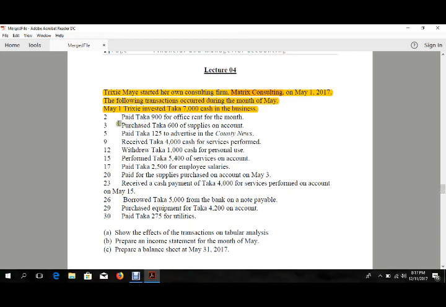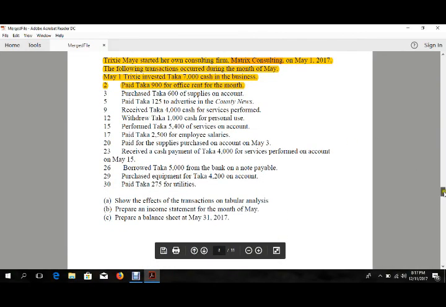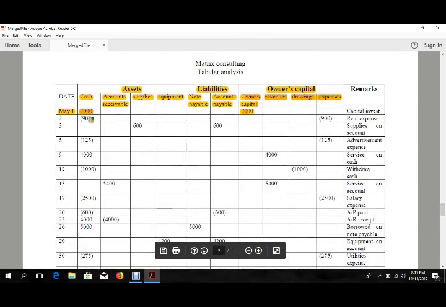Second entry is paid 900 taka for the office rent of the month. Trixie paid 900 taka cash on May 2. As we know that rent is an expense, we will put it in the expense section, and you can see that we have a parenthesis here. Basically this parenthesis is treated as a negative figure, the amount we are going to subtract from our cash when we finalize our tabular analysis.